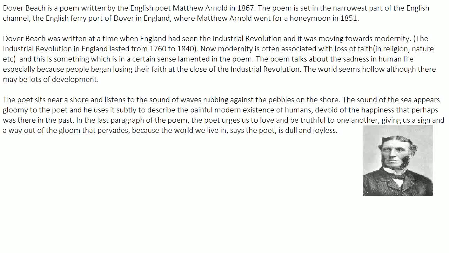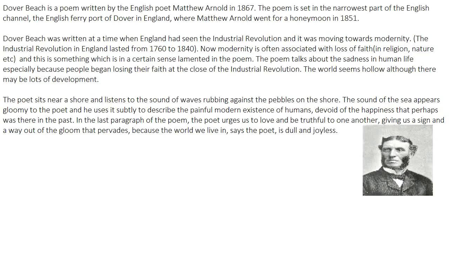So this poem is set in the English ferry port of Dover in England. Okay, the place is located on the English shore, and this place is known as Dover. This is where the poem is set, and this is the place where Matthew Arnold went for a honeymoon with his wife, of course, in 1851. So almost 16 years before this poem was written, Matthew Arnold had gone for a honeymoon to this place. Many critics believe this poem is inspired by that honeymoon.